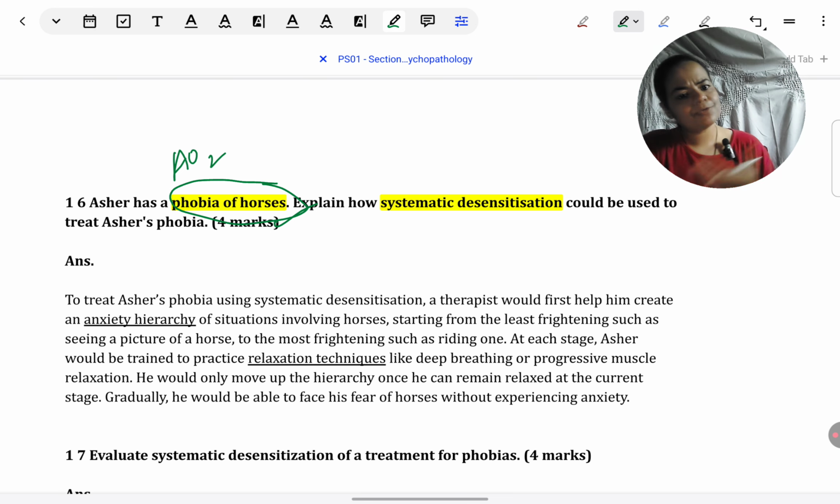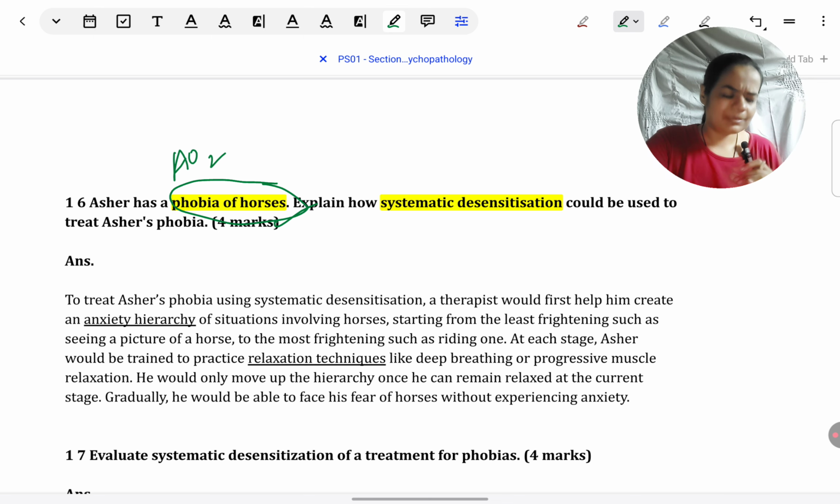So explain it using a horses example. You know that relaxation has to be done in systematic desensitization. Why not explain how Asher would do the relaxation? So talk about relaxation, what you've learned in AO1. Just keep on quoting Asher and his situation when you're explaining. That's all the difference between AO1 and AO2.